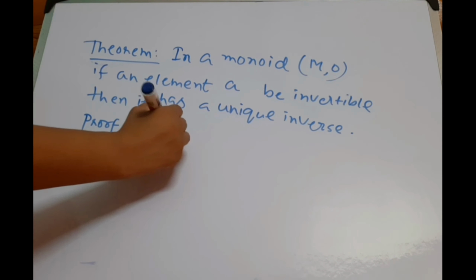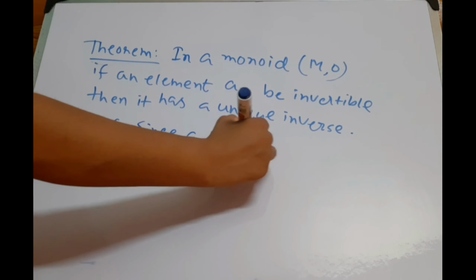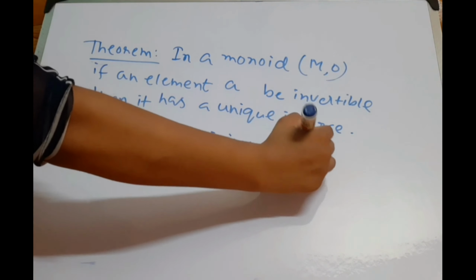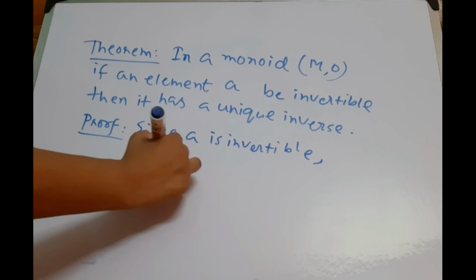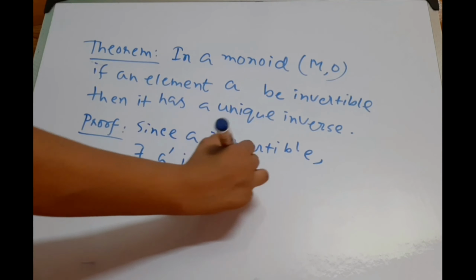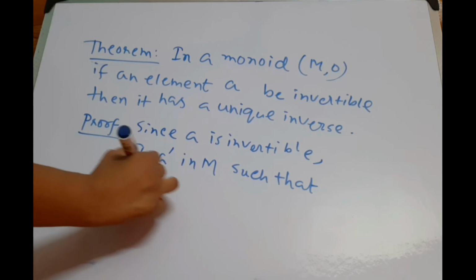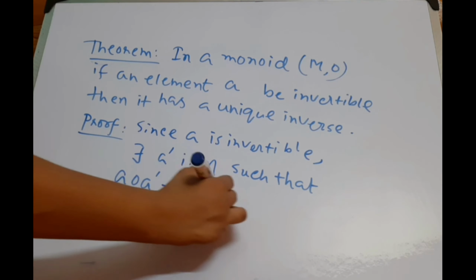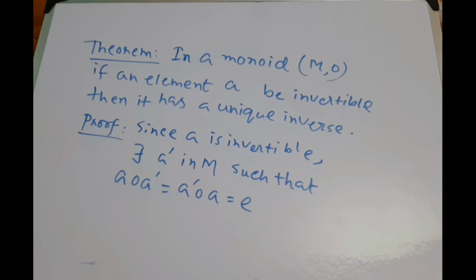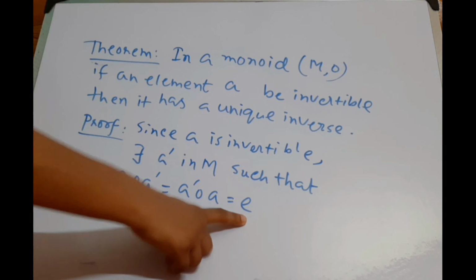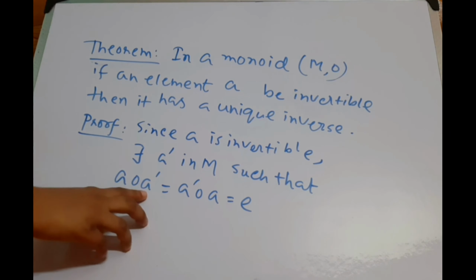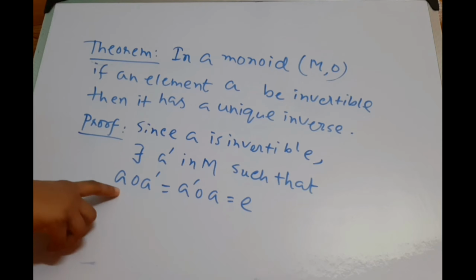Since A is invertible, there exists A' in M such that A composed A' equal to A' composed A equal to E, where E is the identity element. Then A' is said to be the inverse of A.